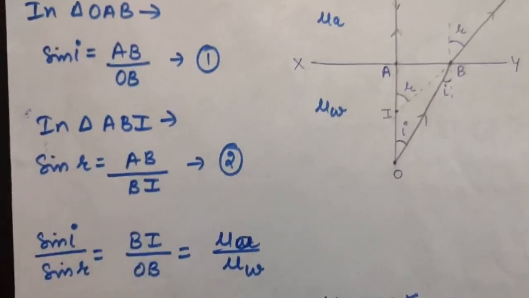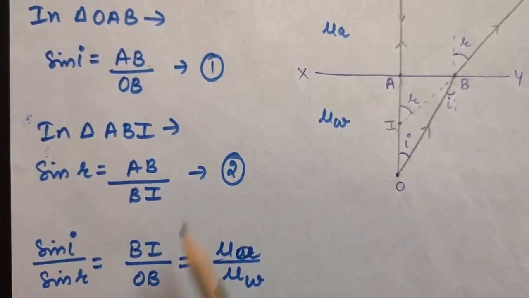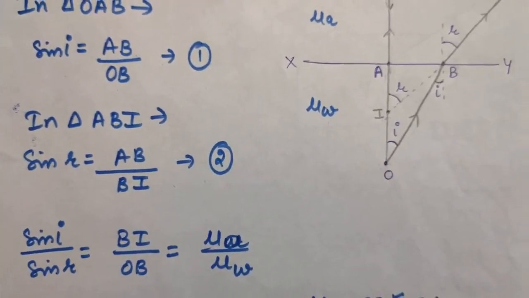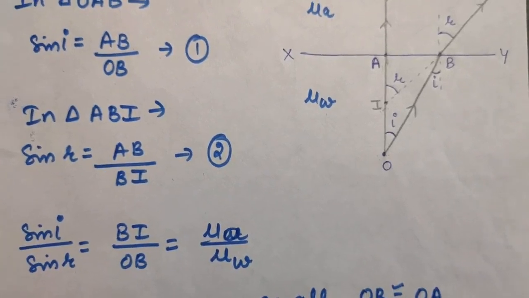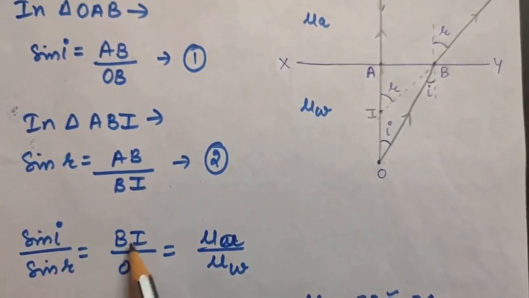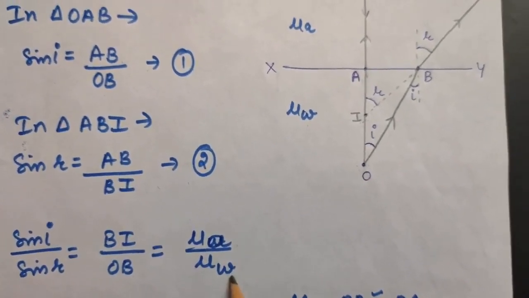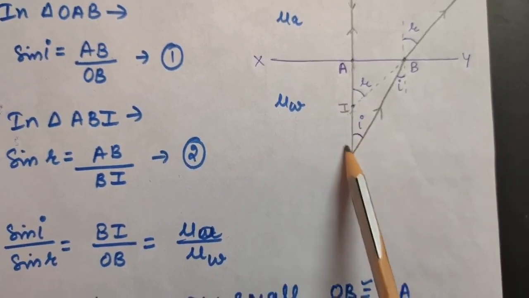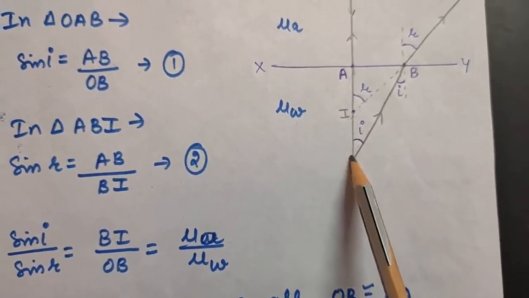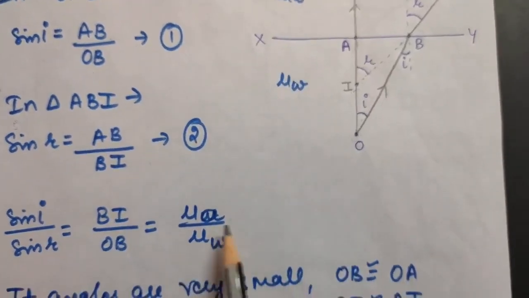Now divide them. So sin I by sin R will come to be BI upon OB from these two equations, and from Snell's law, that is sin I by sin R is equal to mu2 by mu1, you will get sin I by sin R is equal to BI upon OB, which will be equal to mu A upon mu W, because here the angle of incidence is in this medium, so this is our first medium and this is our second medium. So instead of mu2, I have written mu A.